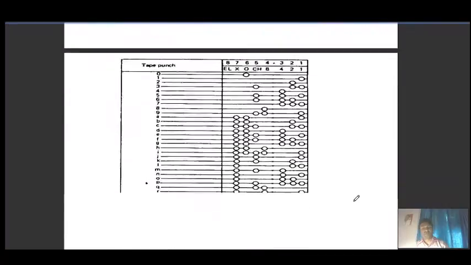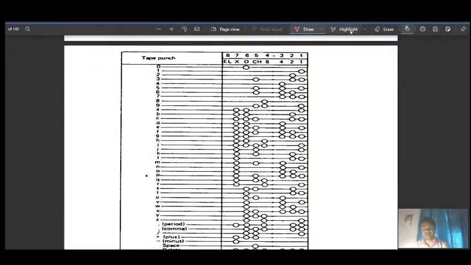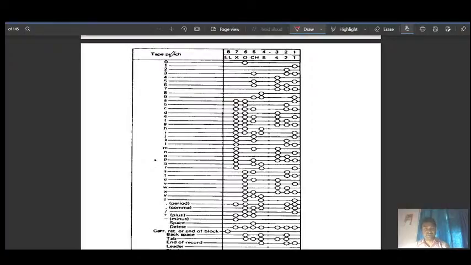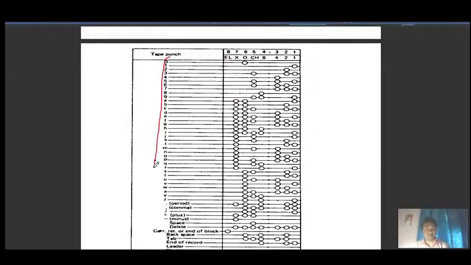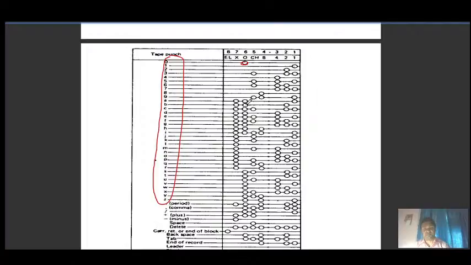So earlier the coding looked like this. As you can see, the numbers 0, 1, 2. I will zoom in a minute. Here you can see the holes along this line, these circular holes. Here you can see one column, and a small dot.